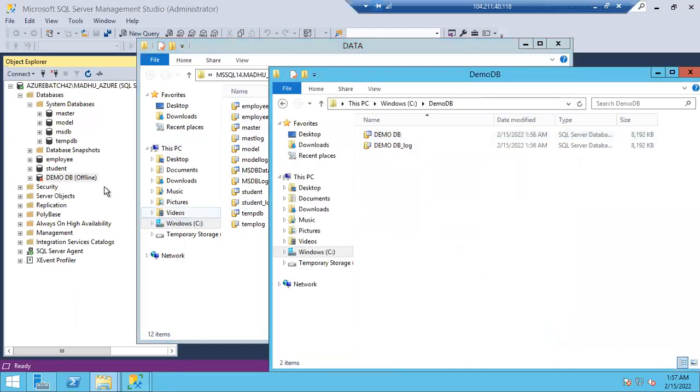Now tell me, guys, can I bring this database online or not? Yes or no, sir? Please type your answers. I want to check all the answers, guys. Please type your answers. Can I bring this database online or not? Please, guys, please type your answers. No issues, just a try. That's it.